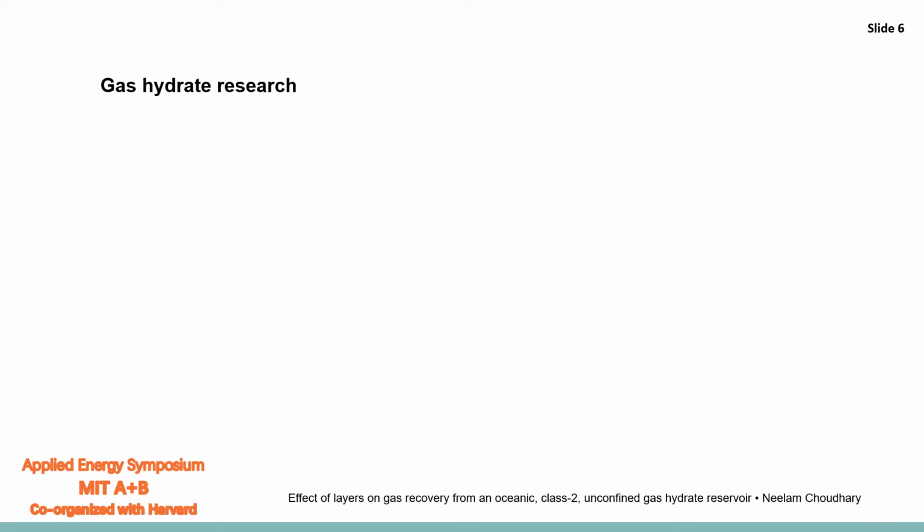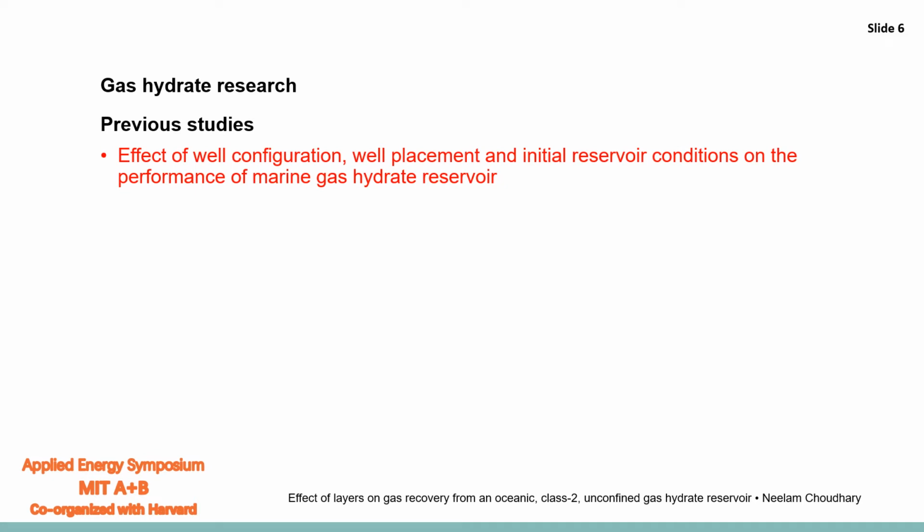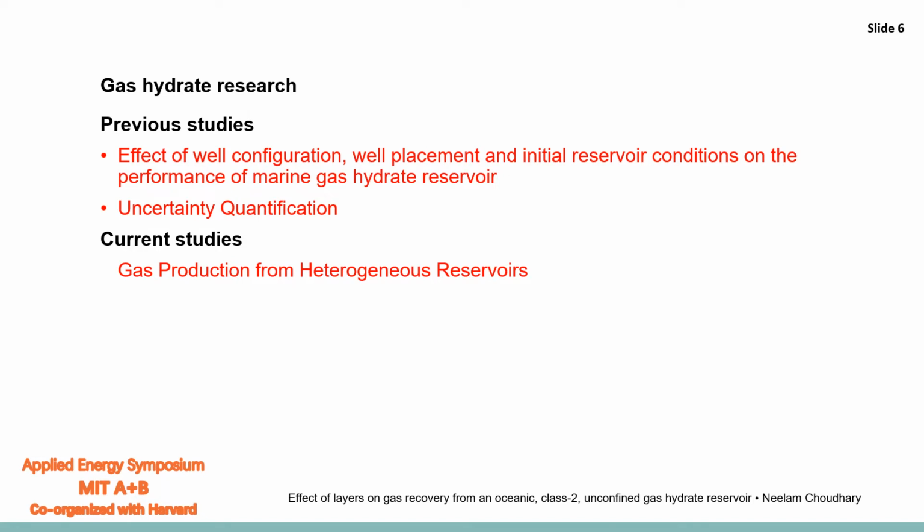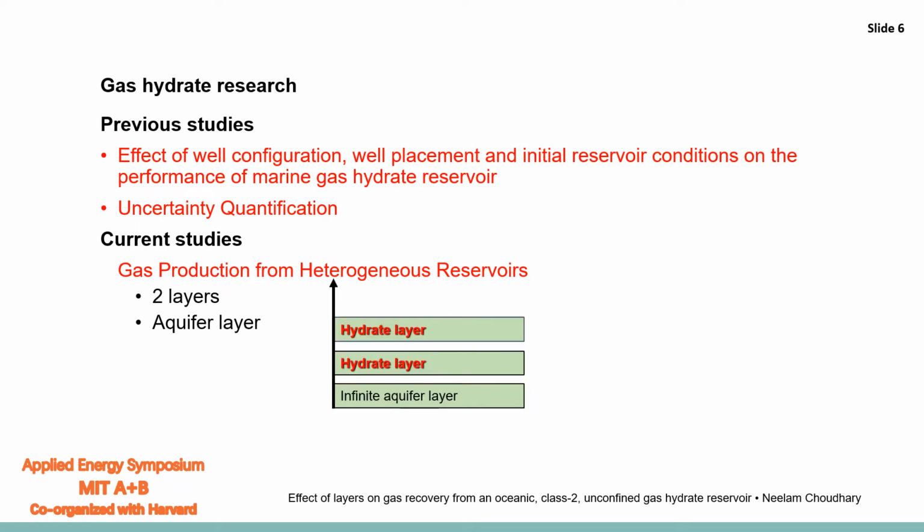Before working on layers, we worked on well configuration, well placement, and sensitivity towards pressure and temperature of the reservoir. In this study, we placed vertical and horizontal wells at different locations and in different combinations and analyzed the best case scenario. Then we worked on uncertainty quantification. Currently, we are working on the effect of layers on gas production. We introduced two hydrate layers and one infinite aquifer layer, like this.